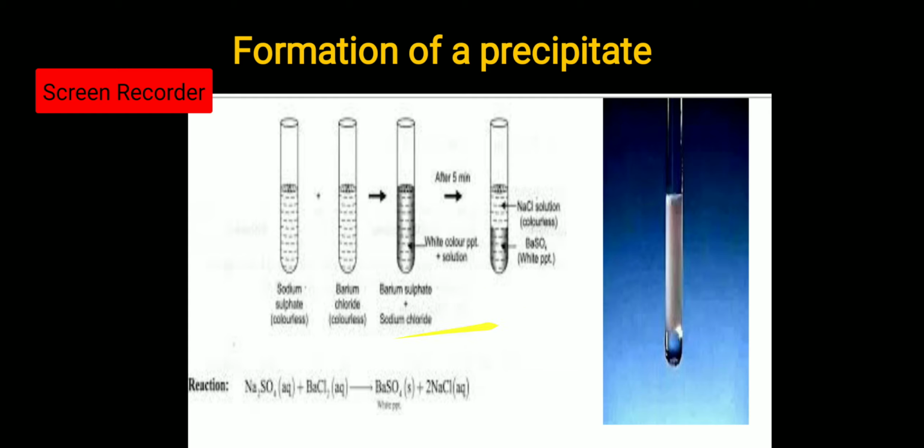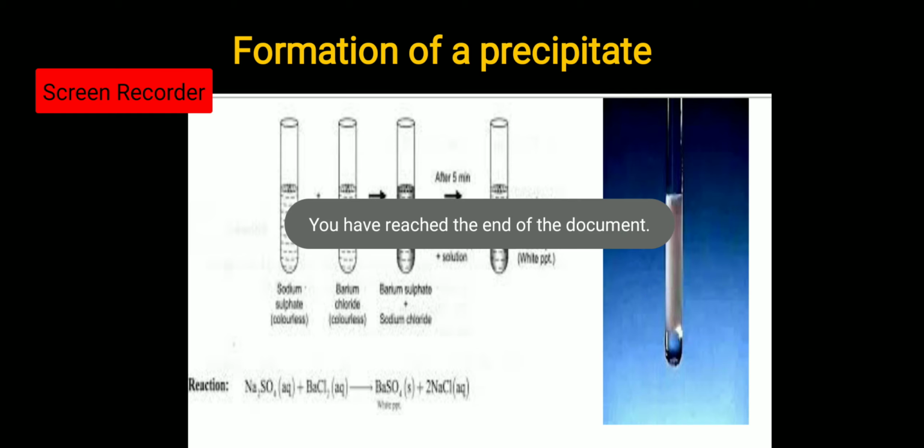It is a double decomposition type of reaction in which the positive and negative radicals of the reactants get exchanged. Barium combines with sulfate to form barium sulfate, and sodium combines with chlorine of the barium chloride to form sodium chloride. The barium sulfate is the insoluble salt formed, and it is white in color, so it forms a white precipitate.